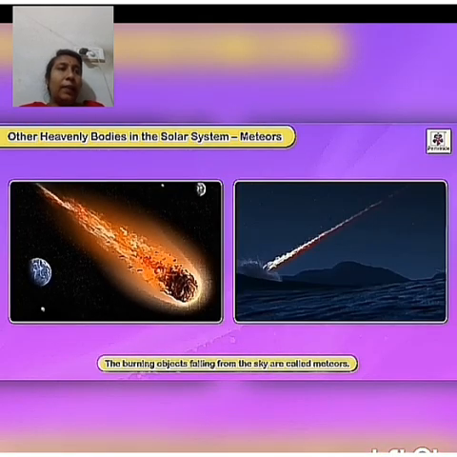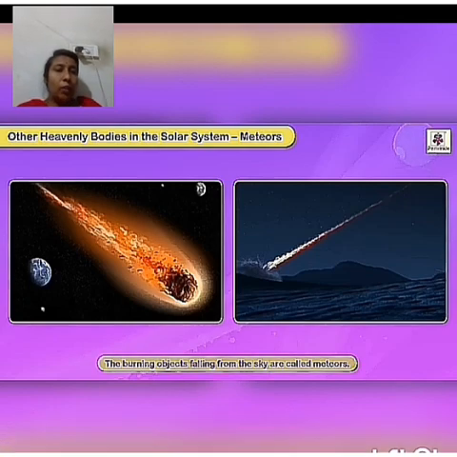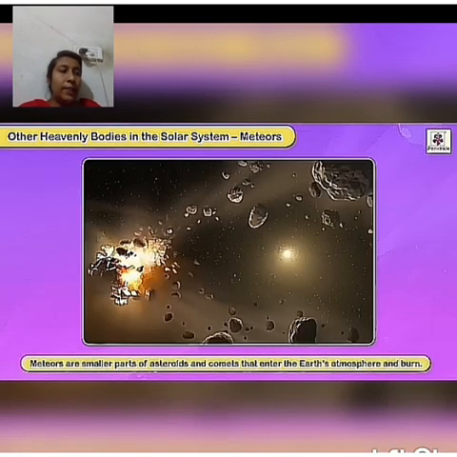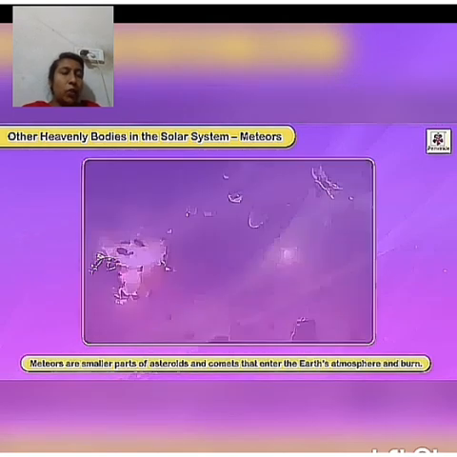Meteors. Sometimes we see burning objects falling from the sky. These are called meteors. Meteors are smaller parts of asteroids and comets that enter the Earth's atmosphere and burn. They are known as shooting stars.